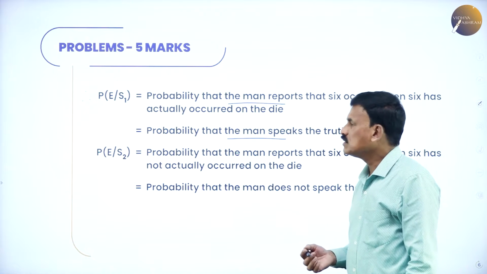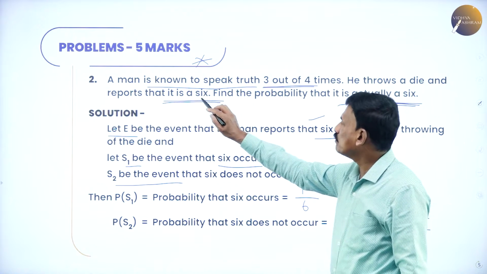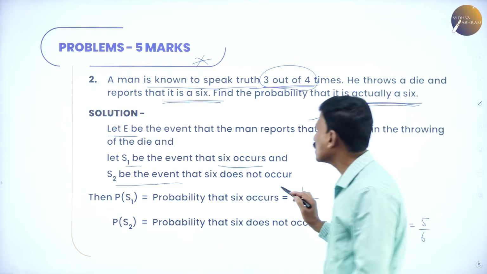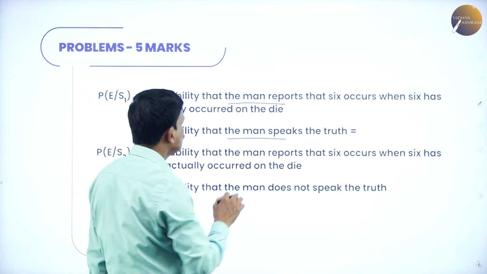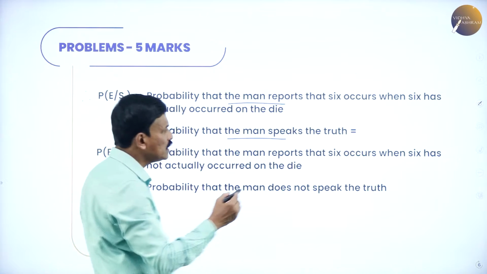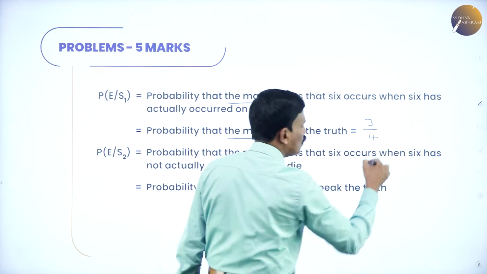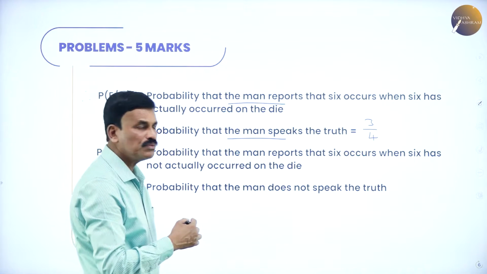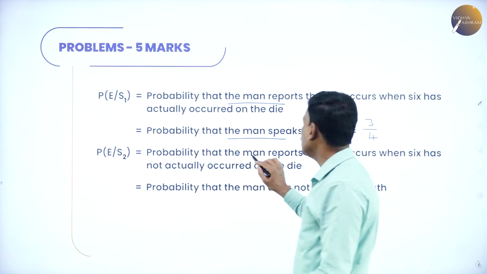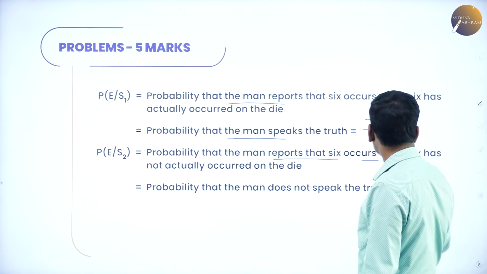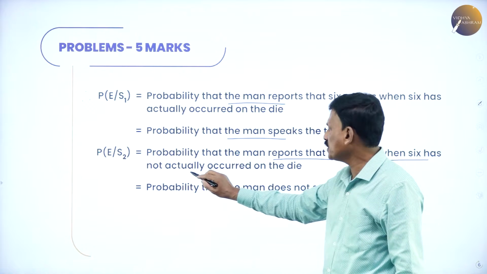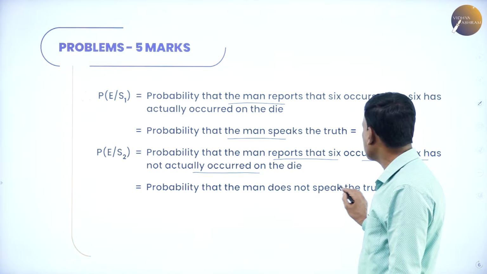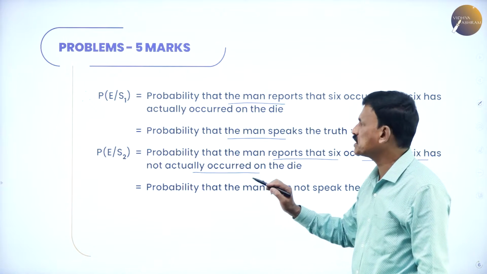So what is given in the problem? A man is known to speak truth 3 out of 4 times. Therefore the probability that the man speaks truth is 3 by 4. This is given. Now P of E by S2 is the probability that the man reports that 6 occurs when 6 has not actually occurred on the die. That means the probability that the man does not speak the truth.